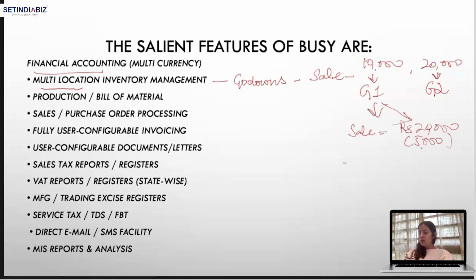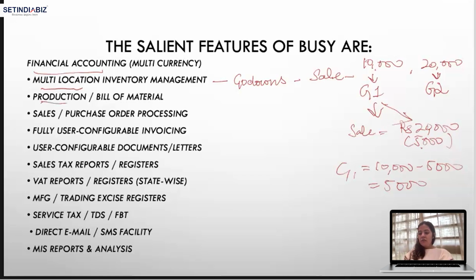So now the godown 1 inventory should be updated accordingly. This is also automatically done in Busy software. So this is called inventory management. We can obviously specify that it is going from godown 1, but it should automatically be updated, right? So just like Tally, we have multi-location inventory management in this also.